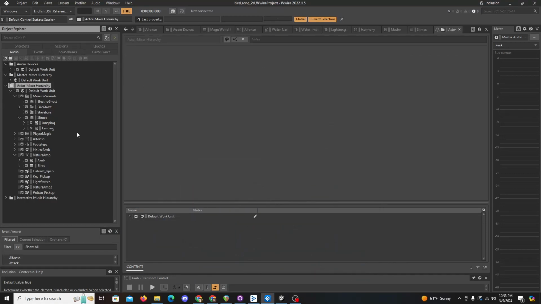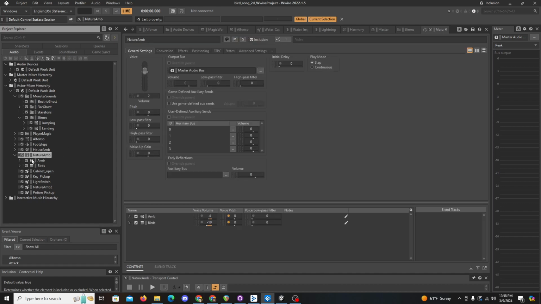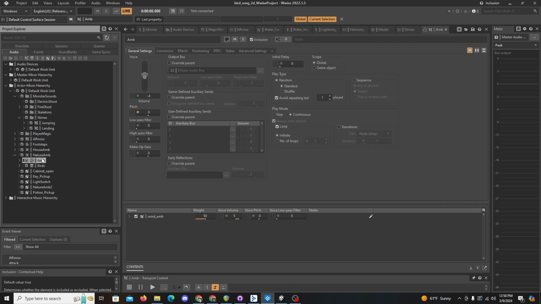So I want to talk about how I used Wwise to implement a nature ambience in Unity for this top-down 2D pixel art game I'm currently working on. So let's navigate to the nature ambience blend container. I used a blend container because I wanted to blend this wind ambience random container with this bird sequence container.